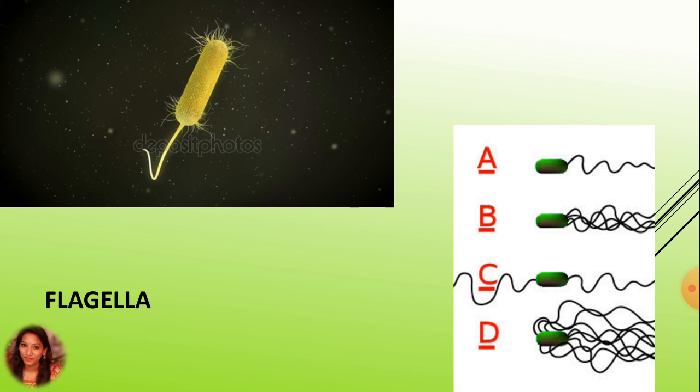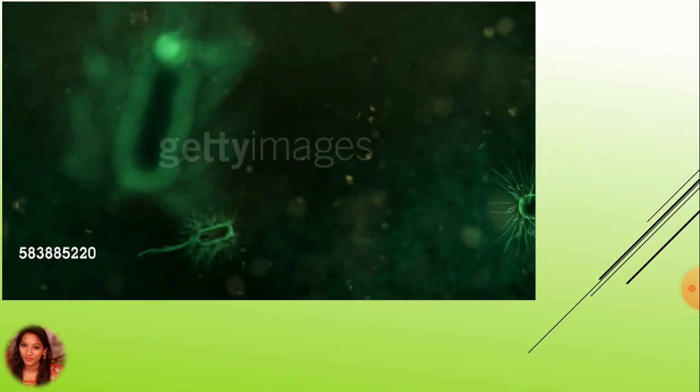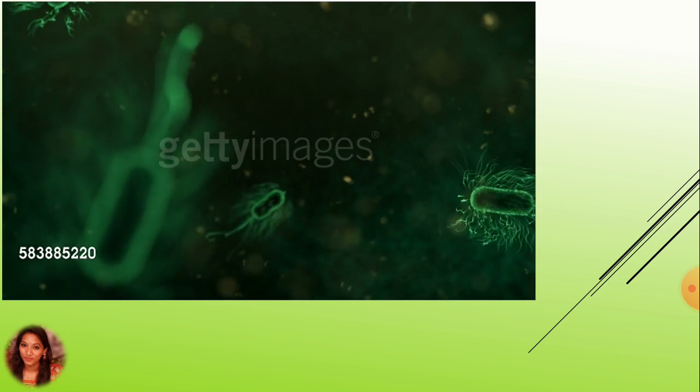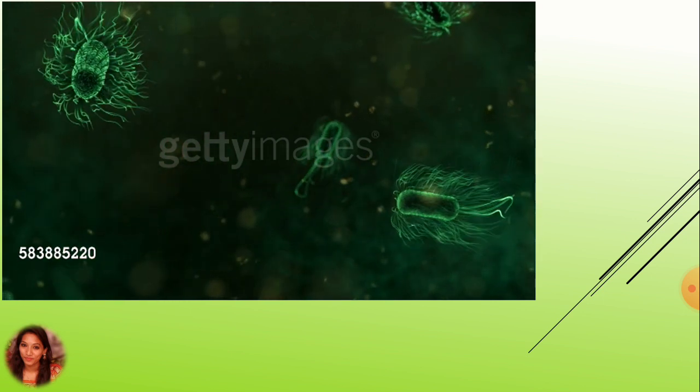Here there are four types presented: in one there is only one flagellum, in the second there is more than one flagellum at one end, in the third both the ends possess flagella, and if there are flagella all over the cell, that is known as peritrichous. Now here we can observe clearly how the flagella help the cell to move forward.